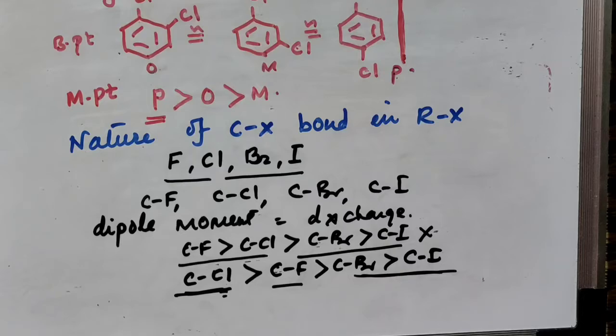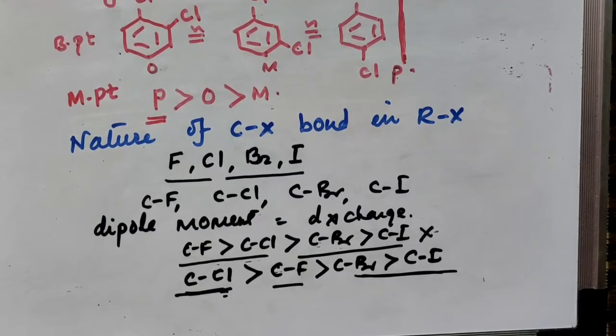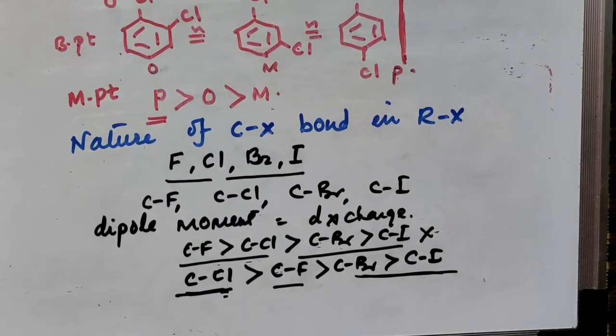With increase in molecular mass, the size of the atom goes on increasing, and so the bond length increases. As bond length increases, the strength of the bond becomes weaker. The strength of the bond decreases, and so with increase in molecular mass, the size goes on increasing and the dipole moment also increases there, but the bond strength goes on decreasing.